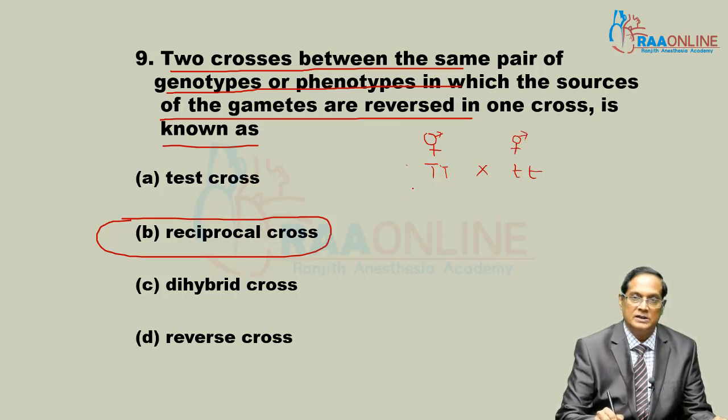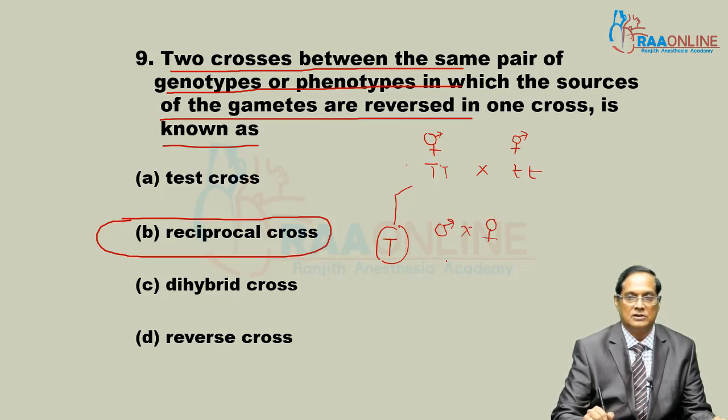If this plant is treated as male, then the source of male gamete is that plant. That is, this plant is treated as male in one cross and the other one is treated as female in the other cross. Suppose we mention them as A and B. From A, male gametes are taken in this cross, and from B, female gametes.